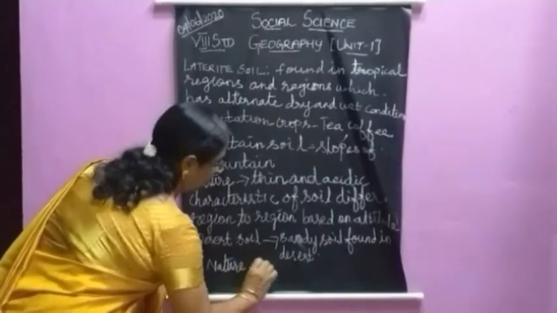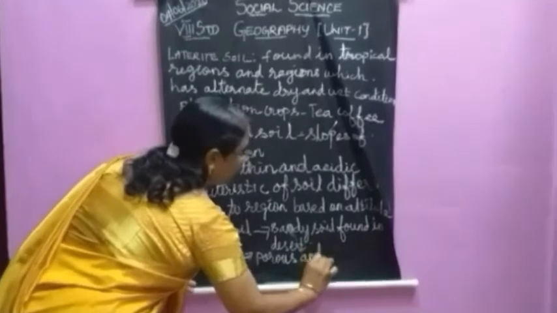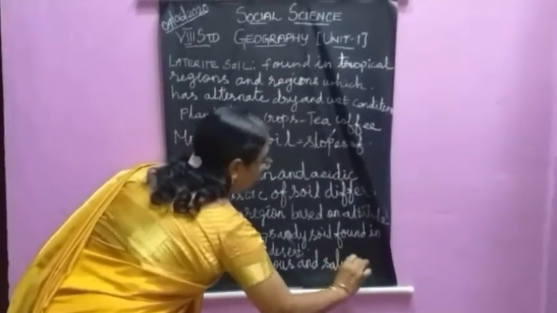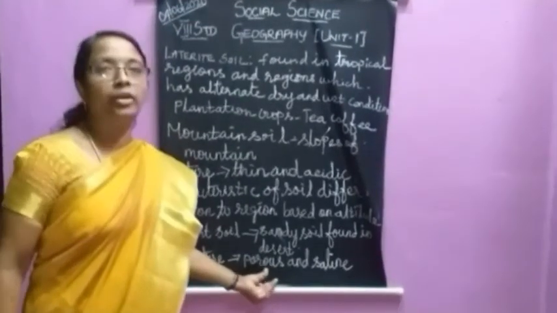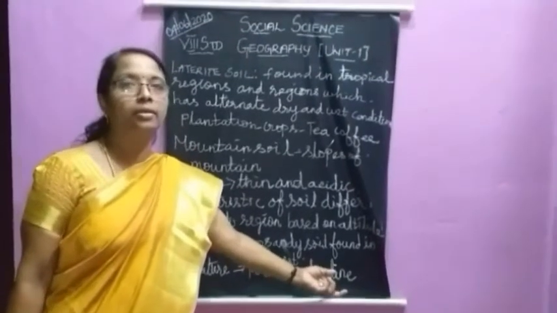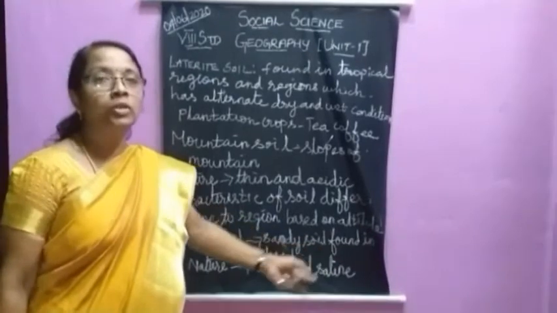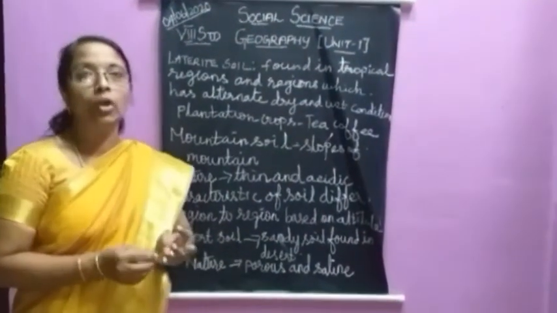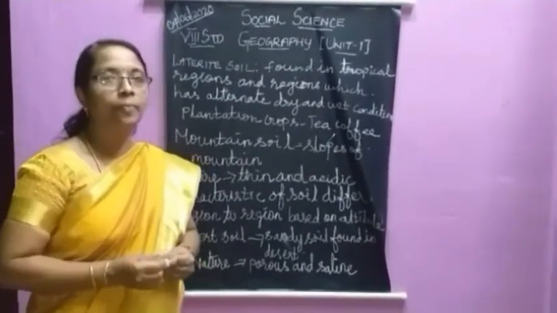Porous and saline. Porous means it has many minute holes for air to pass through. Saline means it has salt content in it. So the nature is porous and saline, and it is an infertile soil. So no agricultural activity is possible in this desert soil. Okay, clear? Now we are going to see about soil erosion.